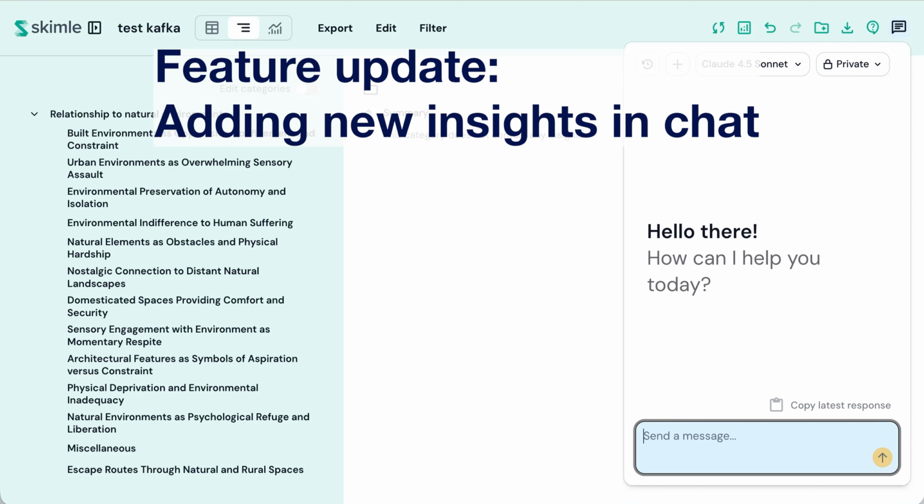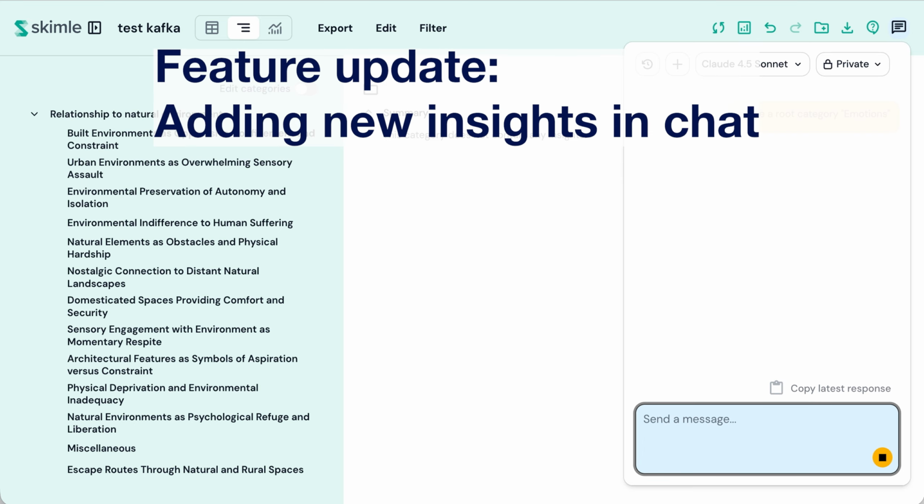Hello again, I'm Henry from Skimle, and today I'm showing our new feature, creating insights from chat. I start by creating a new root category, emotions.